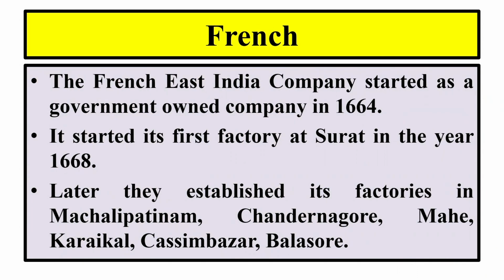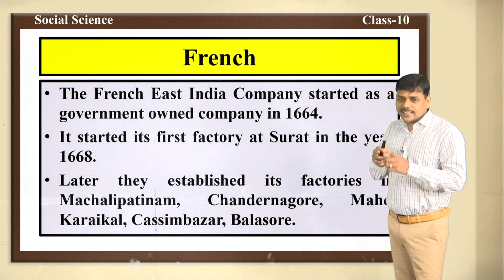After the English, it was the French who came to India. The French East India Company was a government owned company, whereas the British East India Company was a private company. The British East India Company was started in the year 1600, but the French East India Company was started in the year 1664. The French started their first factory at Surat in the year 1668. After that, they established their factories in Machilipatnam, Chandranagore, Mahe, Karaikal, Kasim Bazar, Balasore. These were all the factories of the French.